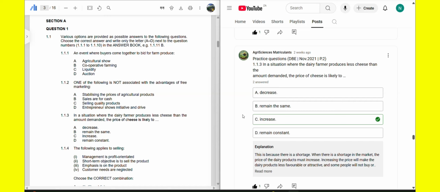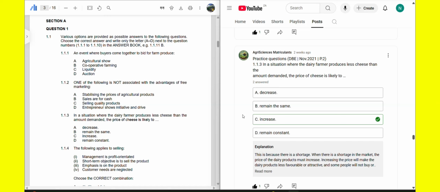All right, so fewer people will buy that cheese, and only those who are willing and able to buy at that high price will buy the cheese, and those that don't want to buy at that high price will not buy that cheese.